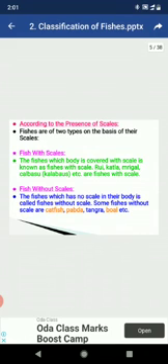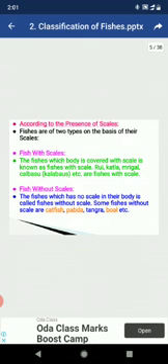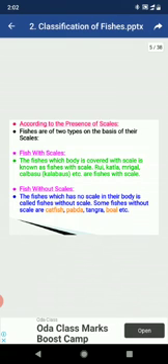Now, according to the presence of scales on the body, fishes are of two types: fish with scales and fish without scales. First, fish with scales: the fishes whose body is covered with scales are known as fishes with scales. Rohu, katla, mrigal, kalbasu, etc. On the body there are placoid scales, ctenoid scales, ganoid scales, and cycloid scales. These four types of scales are present externally on the body.